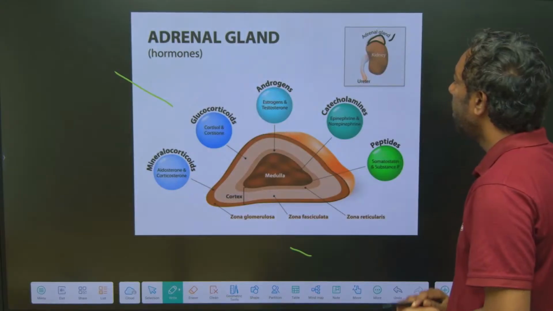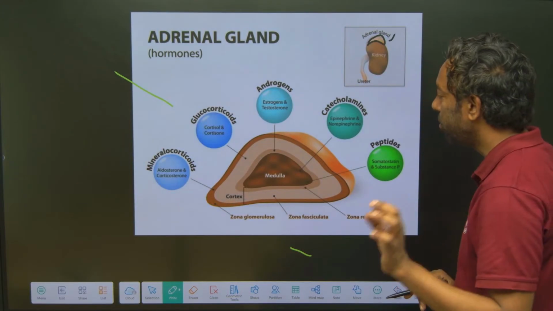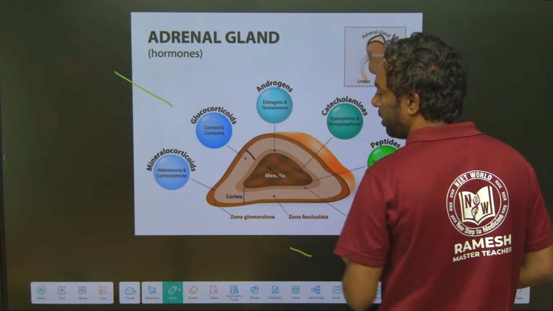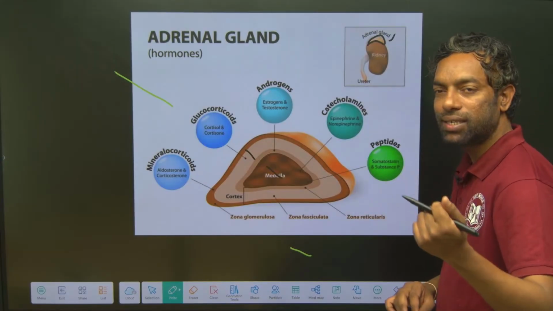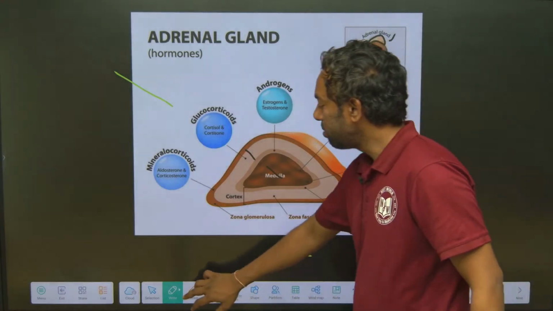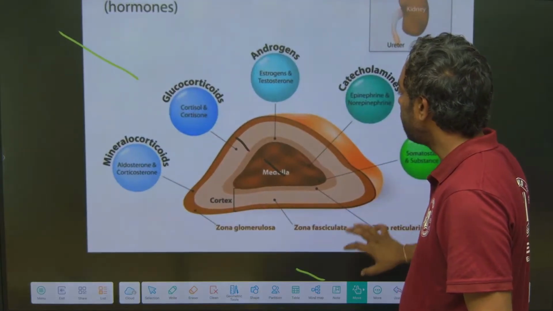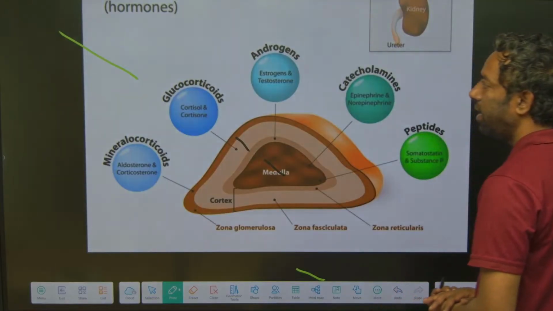The adrenal gland has two regions, the cortex region and the medulla region. The cortex releases some hormones, and the medulla also releases some hormones. This is the most important for the exam point of view, guys: what hormones are released by the cortex and medulla of the adrenal gland.